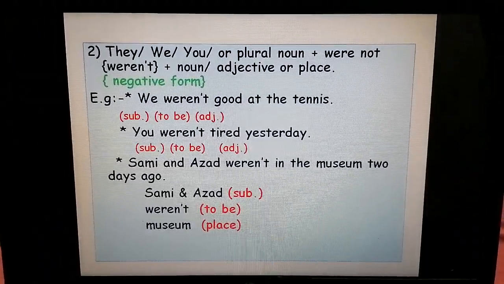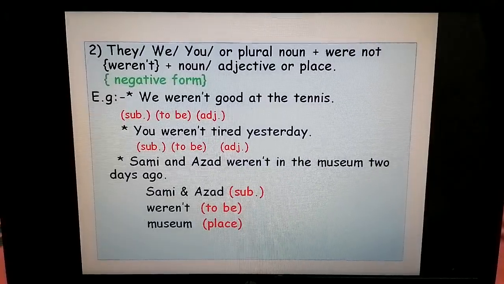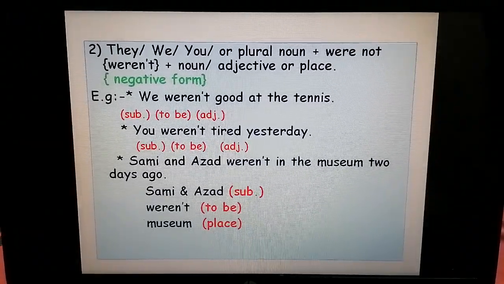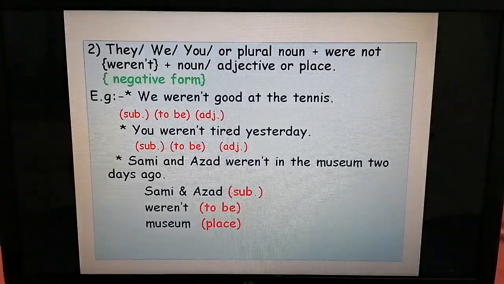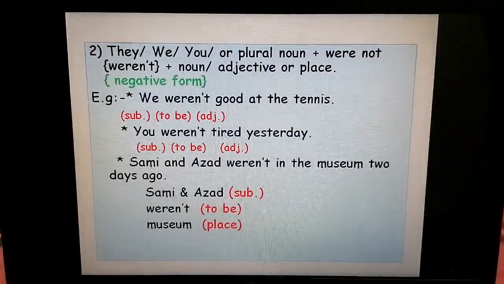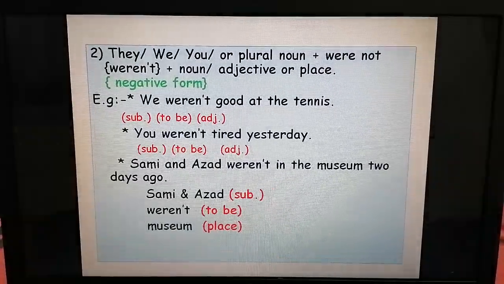Second one, you weren't or you were not tired yesterday. You is a subject, were not or weren't is a verb to be in negative form, tired is an adjective, yesterday is a time expression.